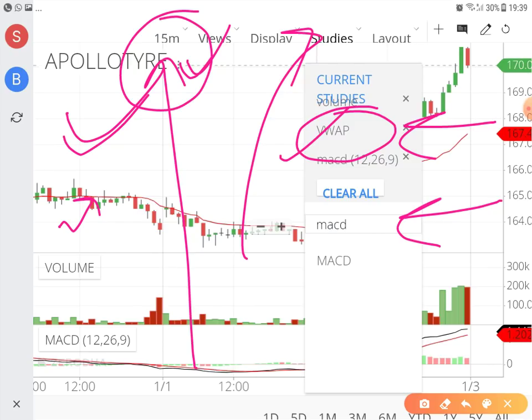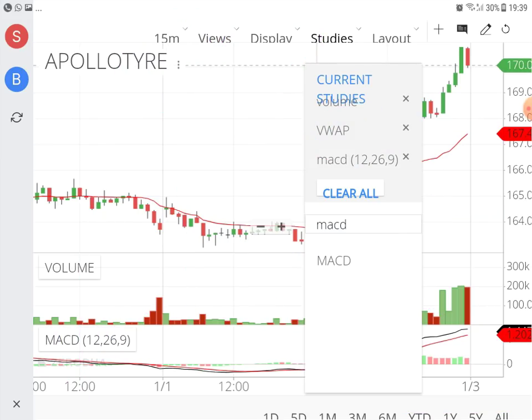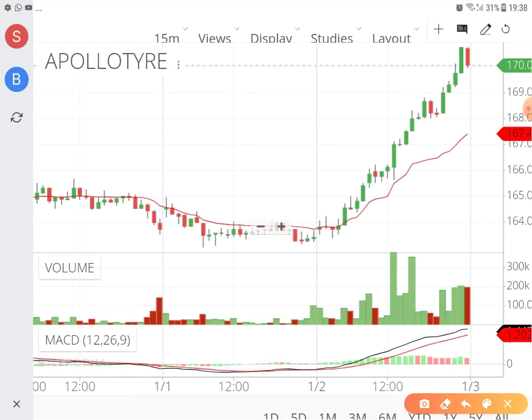For cross-checking your trade, you can put MACD if you are an indicator pro. Like I am more pro even with candles, so I can take the confirmation signals from candles. However, if you want MACD, then the MACD video is also there down below. You can have a look at the MACD video, how the MACD is read. Just suffice to say that once the black line crosses the red line decisively, this gives the clear-cut buy signal.